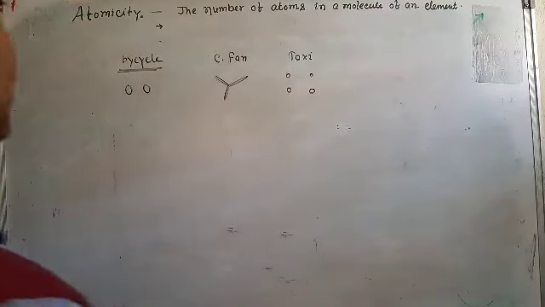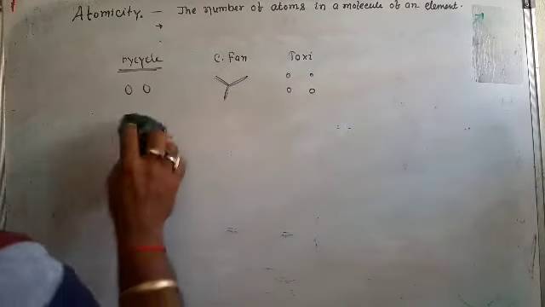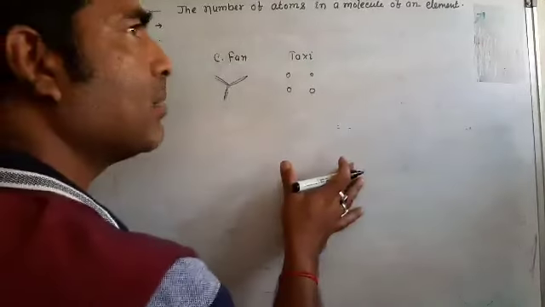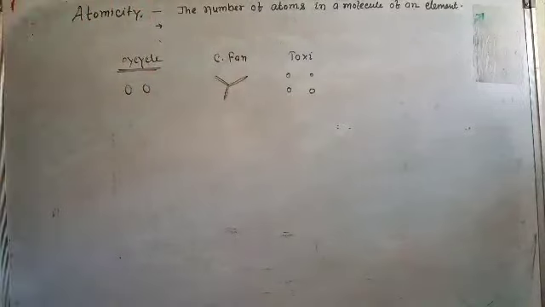Clear now? Similarly, some elements exist in one atom, in two atoms, in three atoms, in four atoms, or even more than four atoms.